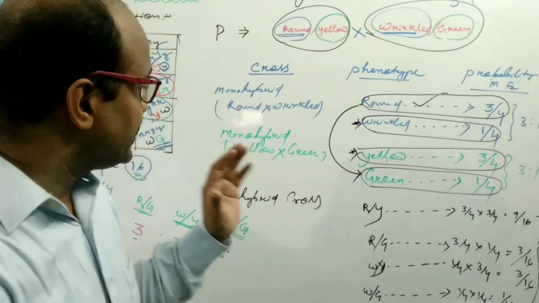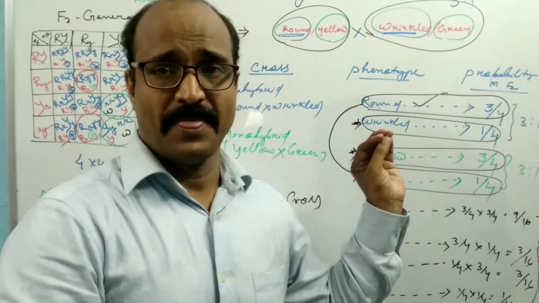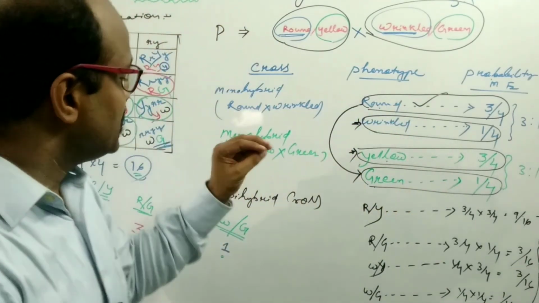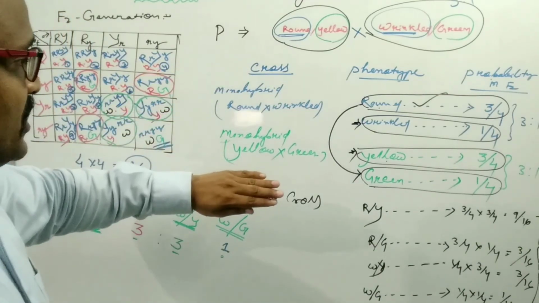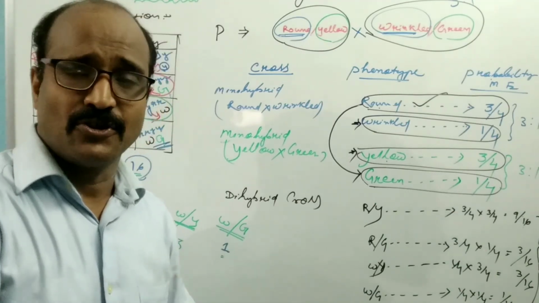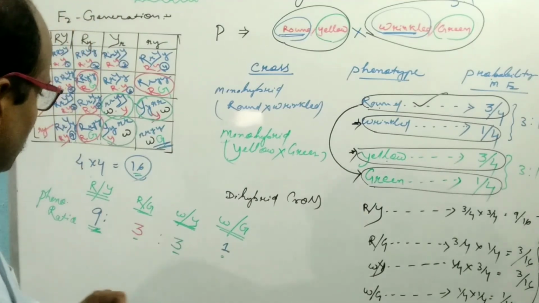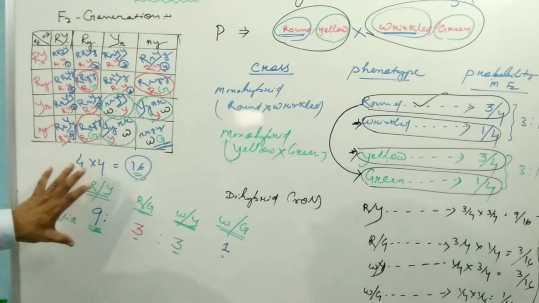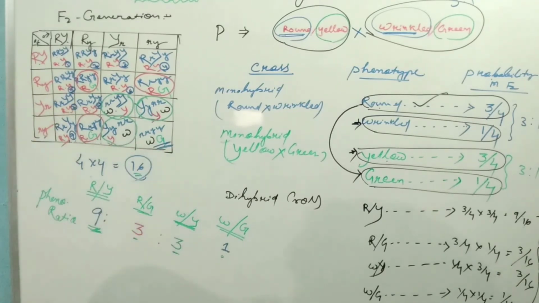It means each character obeys the 3:1 ratio and independently assorts, giving rise to different combinations. That's why there is the possibility of non-parental combinations in the F2 generation.